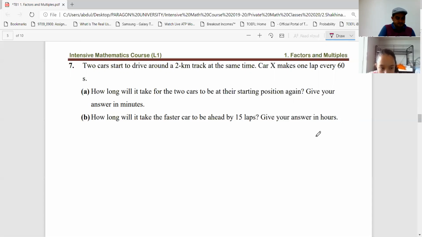All right, Shahina, here it says that 2 cars start to drive around a 2-kilometer track at the same time. Car X makes 1 lap every 60 seconds. Okay, let me just write here. Here we have 2 cars. So this X every 60 seconds, and we have Y every 80 seconds.